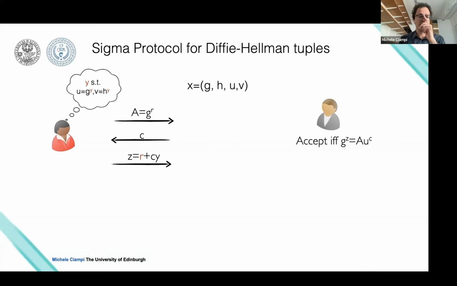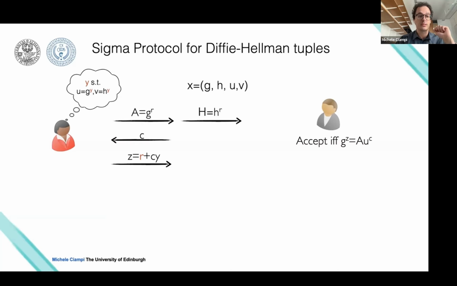So the intuition is that I can run the same proof almost in parallel. The protocol here on the left is basically the discrete logarithm protocol you have seen before, the Schnorr protocol. I will run the first protocol using G as a base, because I want to prove that I know the discrete logarithm of the element U in base G.